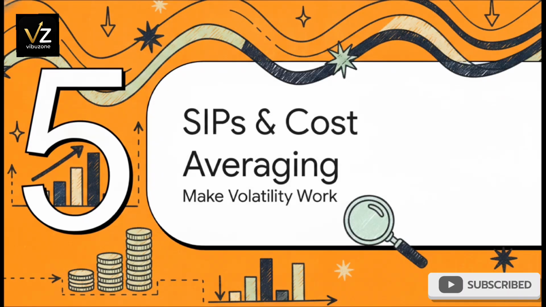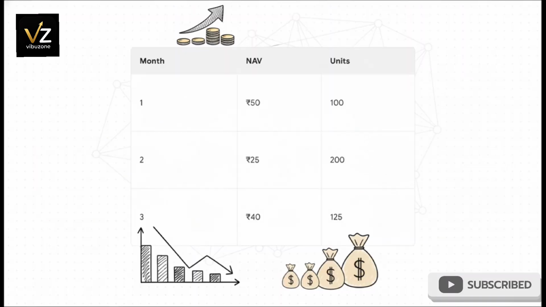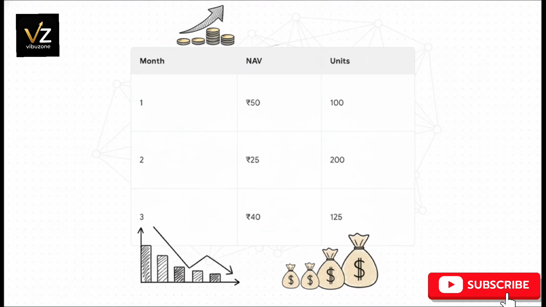Section 5. SIPs and cost averaging. Making volatility work for you. Let's see how this plays out over a few months. If you invest a fixed 5,000 rupees monthly, look at how a dropping market actually becomes your friend. In month 1, the NAV is 50 rupees, so your 5,000 buys you 100 units.